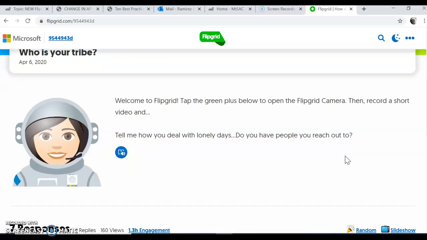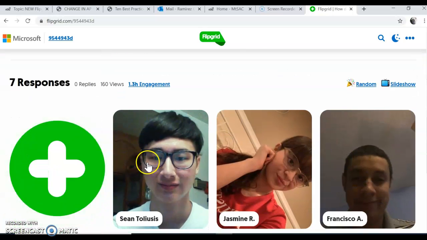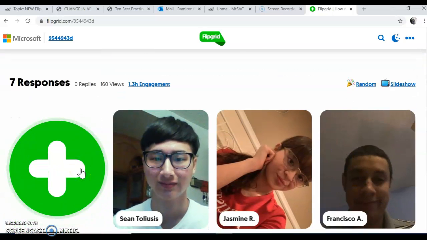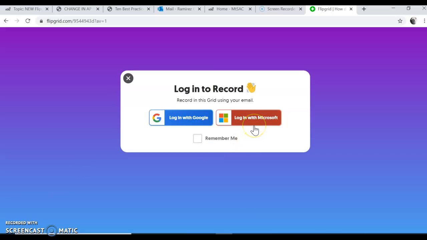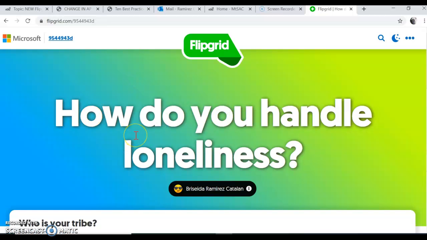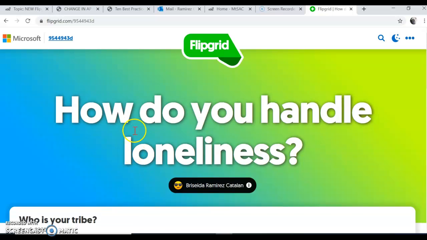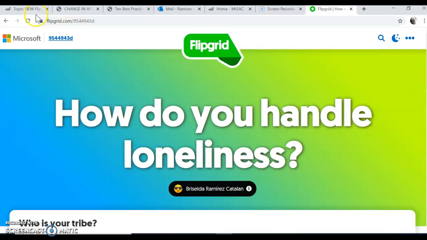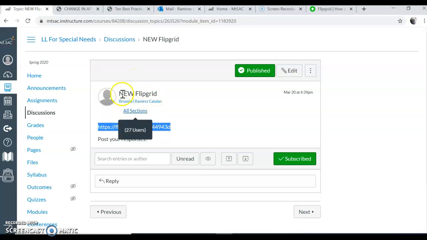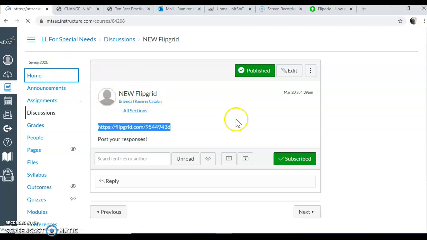Then you're going to come down here and click the green button to record your video. Okay, it's going to tell you to log in. So you're going to log in with Google because that's what your Gmail account is. Okay, so that's how you do it. That's going to be for this topic here that says the Flipgrid.